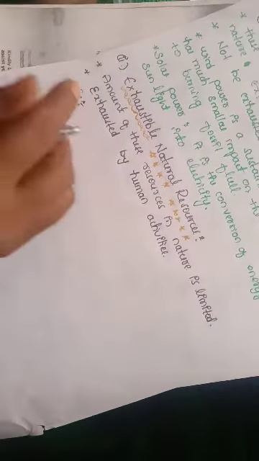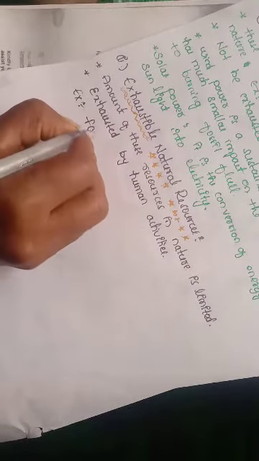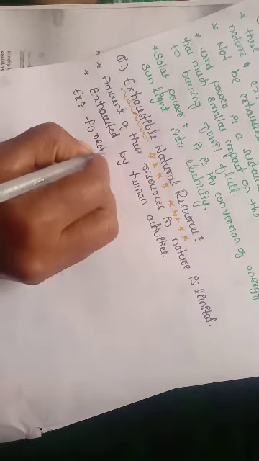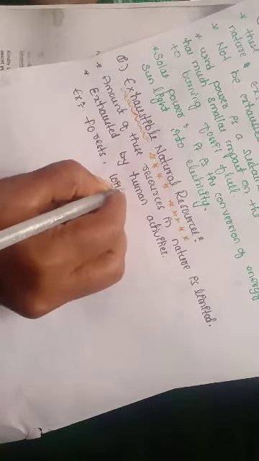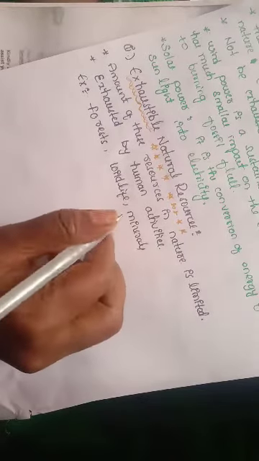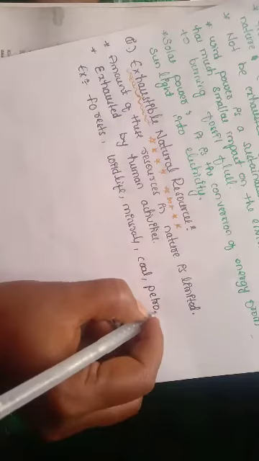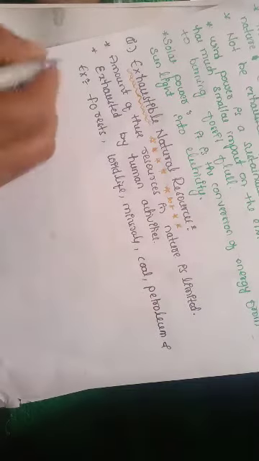Examples are forest, wildlife, minerals, coal, petroleum and natural gas. Anything which is extracted from the mines is called minerals. So these are exhaustible natural resources.